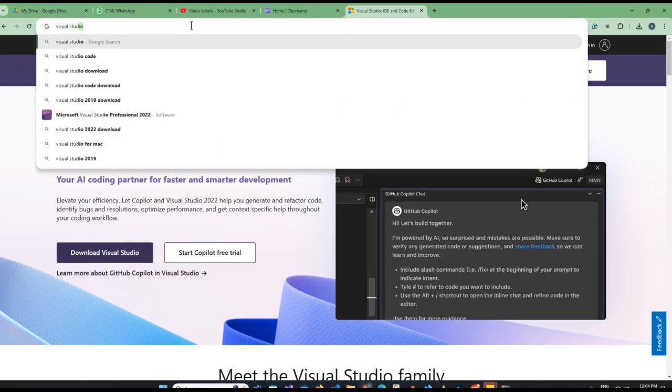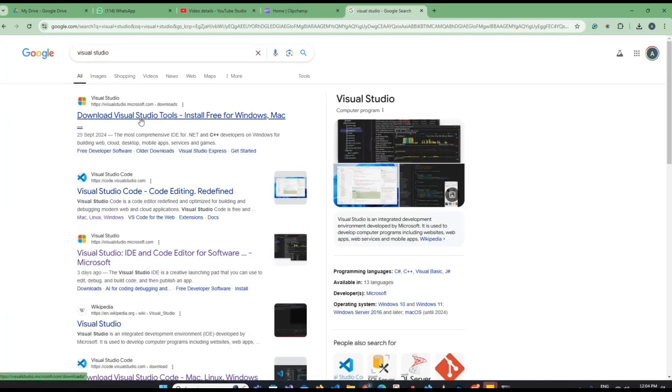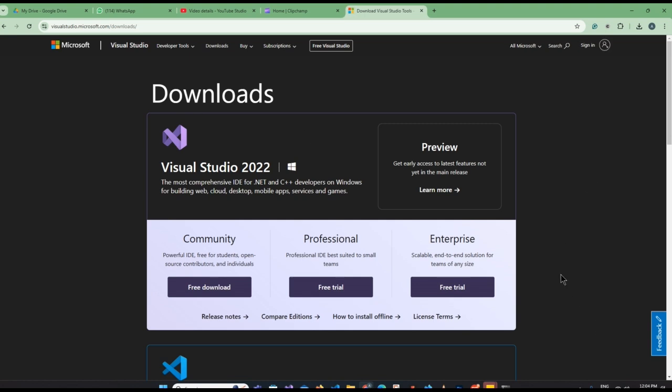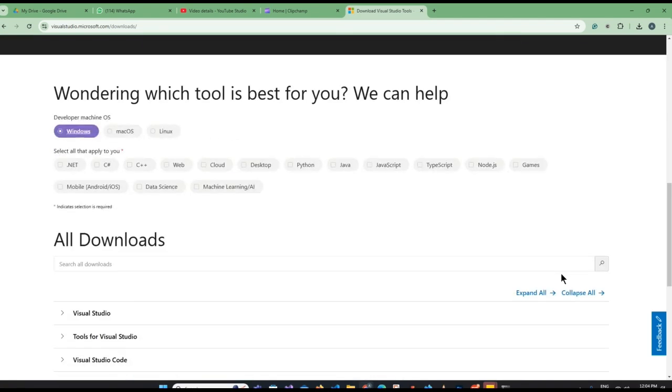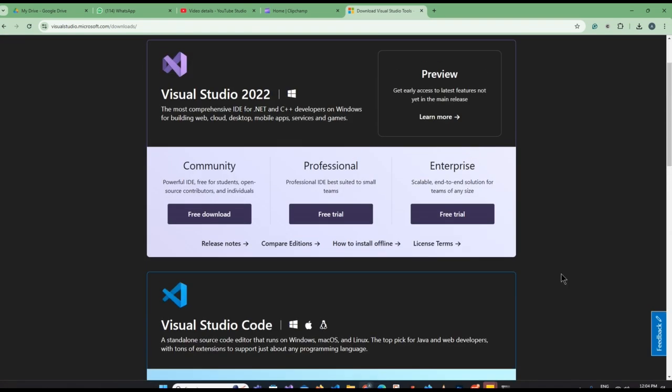You can see that there are community, professional and other editions available, but community is enough for us as we are going to try our basic studies. We just download it, and you will have an exe file.